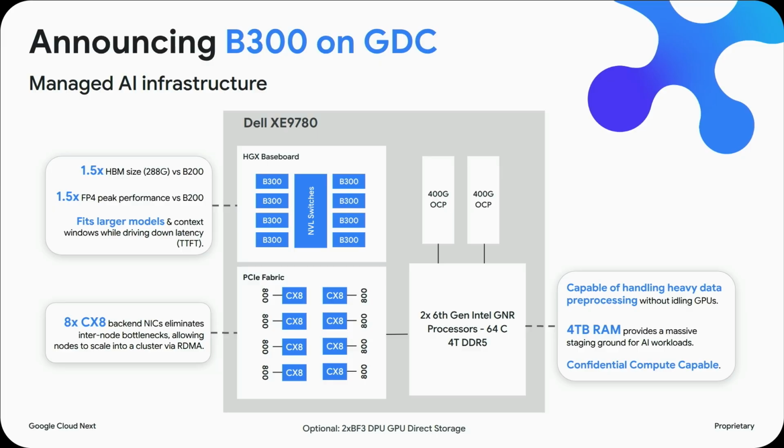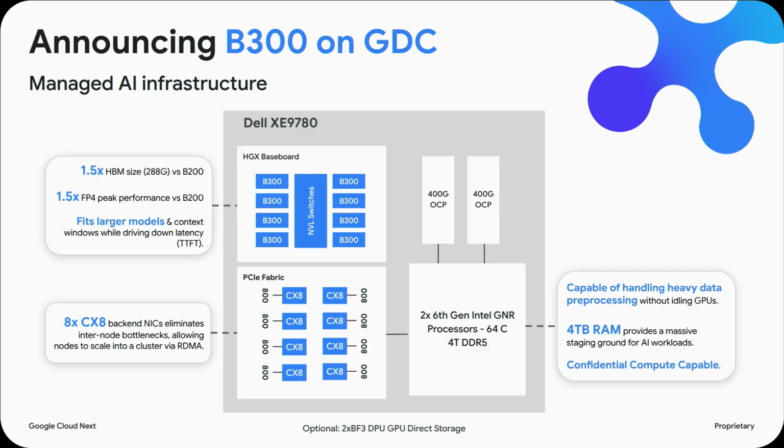So let's talk a little bit about the B300 architecture. It's the Dell XE9780 servers with 1.5x high bandwidth memory compared to the B200s. The reason we brought this in is that between 2.5 and 3.0, the model is much larger. So we should be able to fit that larger model onto one GPU server.